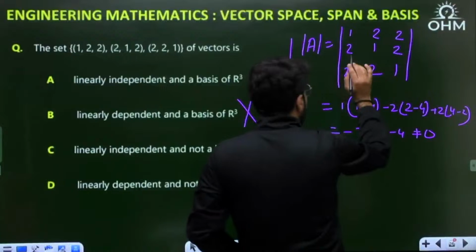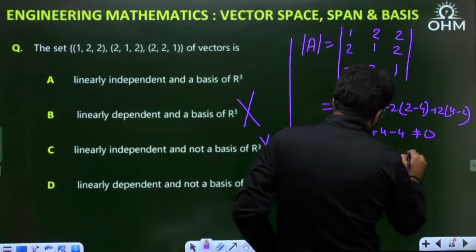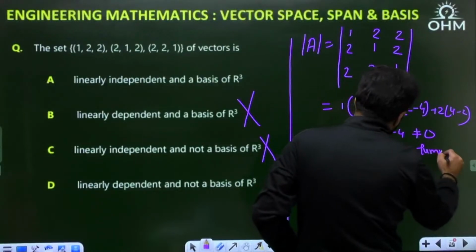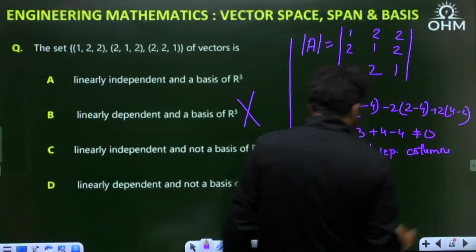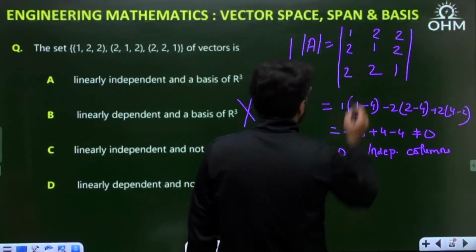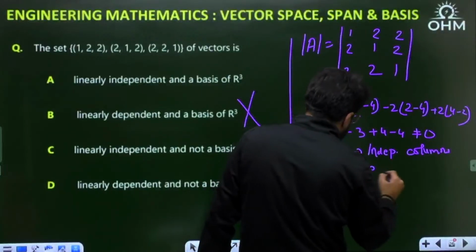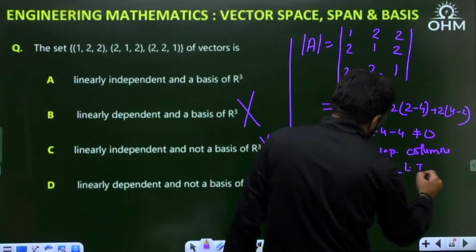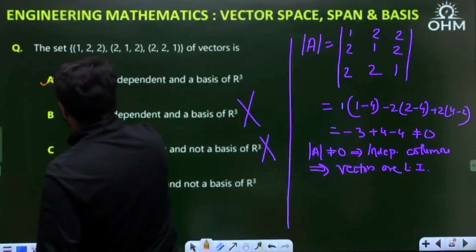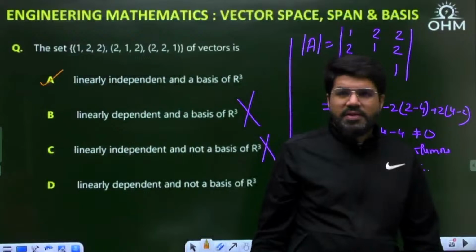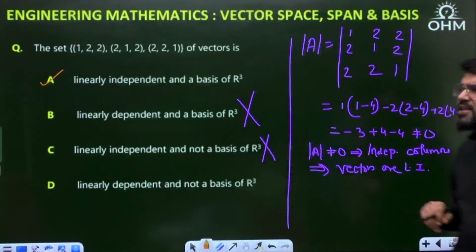That means the columns are independent, because if there were any dependency in the columns, we would have got a 0 determinant. The columns here are the given vectors, so the given vectors are linearly independent, and if they are linearly independent, they will form a basis of R3. Option number A. This is how you have to check. Okay, next question.